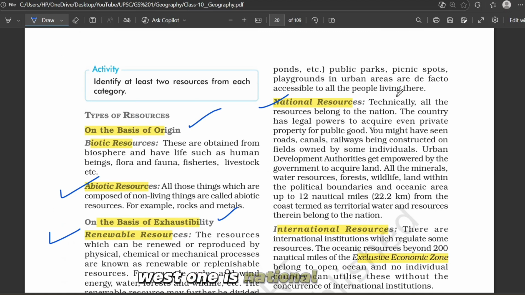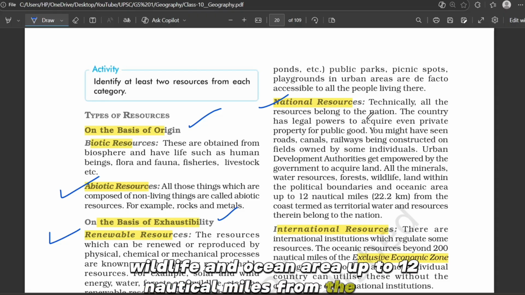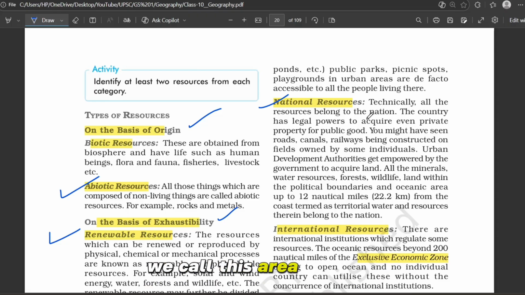Next one is national resources. This is very important because technically all resources inside our political boundaries belong to the nation. That includes land, rivers, forests, minerals, wildlife and ocean area up to 12 nautical miles from the coast. We call this area territorial water.